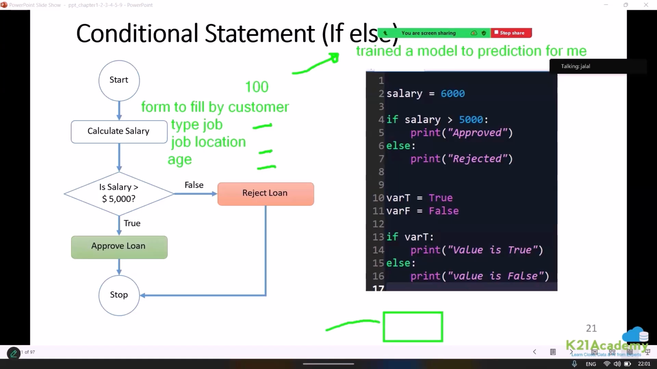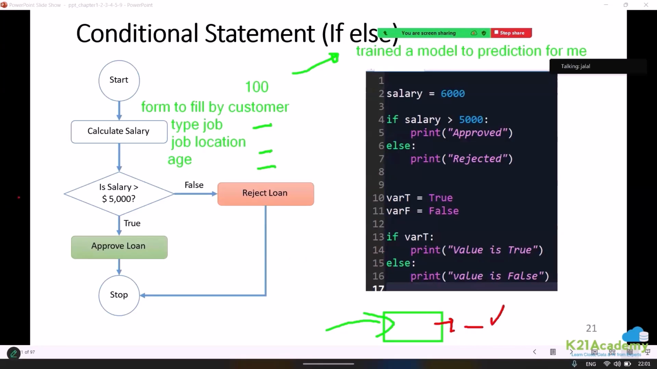Now this model is expecting some input. The input it is expecting me to specify is the type of job, location, and age. And now this model has the capability to predict the salary. Just to give an example, suppose I have got some data based on which I am able to predict the salary.